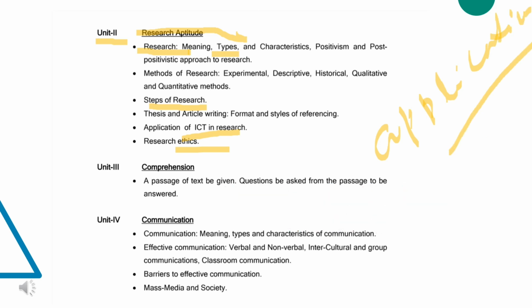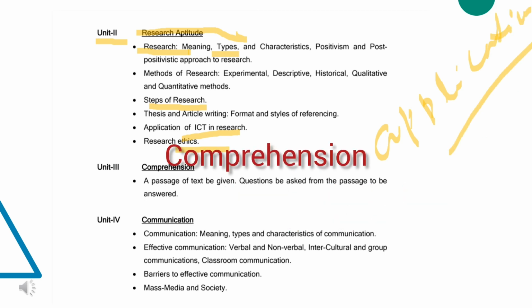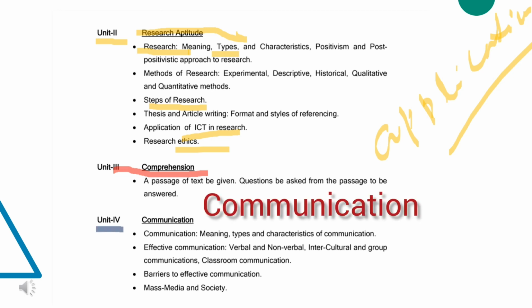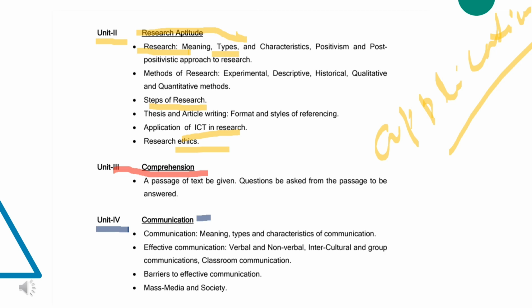In the third unit, comprehension, you need to read a given paragraph and questions will be asked from that paragraph. You should master yourself in understanding passages and answering questions. Unit 4, communication is comparatively easier for journalism students. You need not spend extra hours for this unit because in this unit you have to learn what is communication, what are the different types of communication and barriers to effective communication.